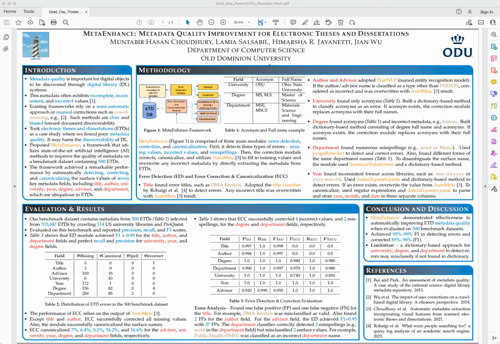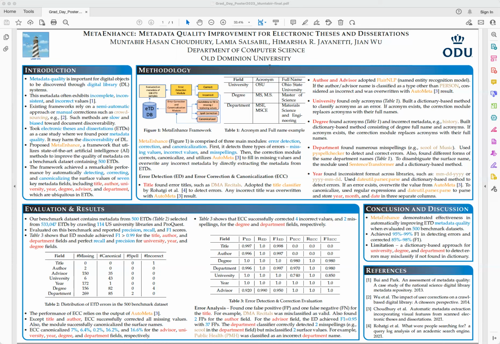For the year field, we found inconsistent formats across libraries, such as month, date, year, or year, month, and date. So we used a Python built-in function called dateutil.parser.parse and a dictionary-based method to detect errors. If an error exists, we override the value from the Automata. To canonicalize, we use regular expressions and dateutil.parser.parse to parse and store year, month, and date into 3 separate columns in order to not lose the information of the year field.